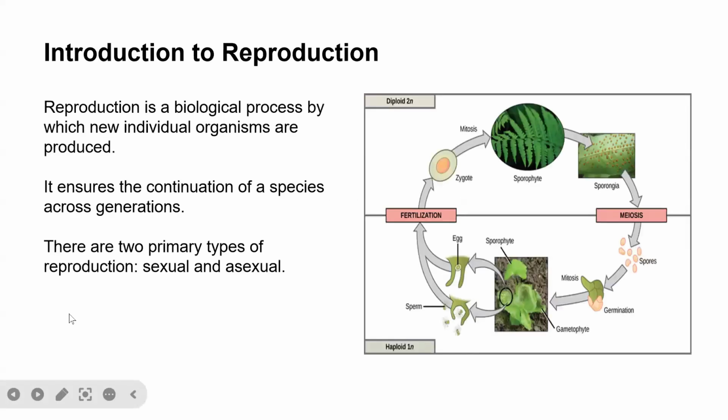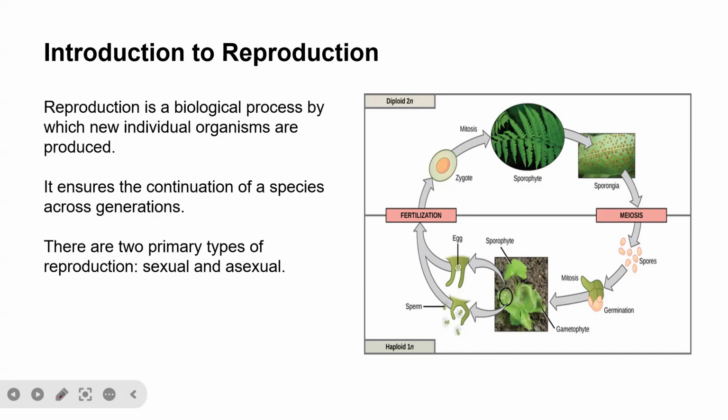Today we are going to look at the concept of reproduction. So, what is reproduction? Reproduction is a biological process by which new individual organisms are produced. When we say reproduction, it is a biological process where new organisms are generated from a particular living organism. The importance of reproduction is to ensure the continuation of species across generations.